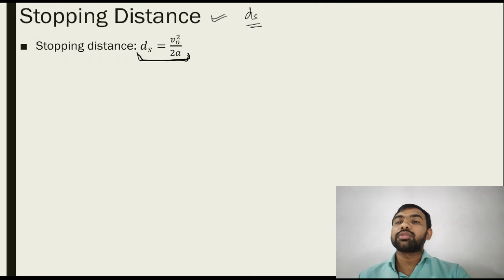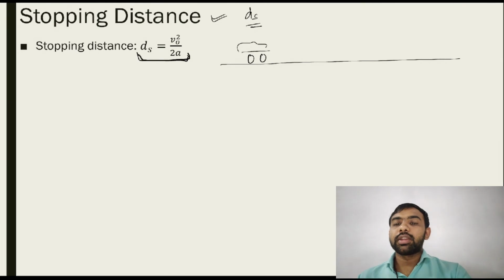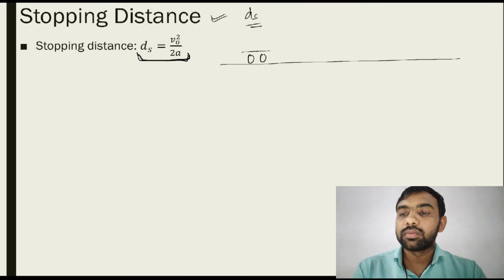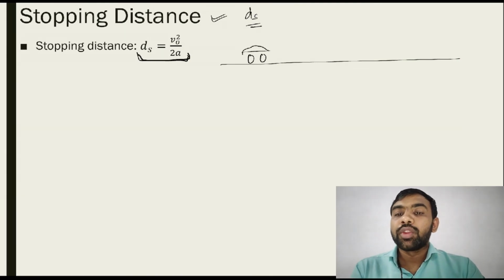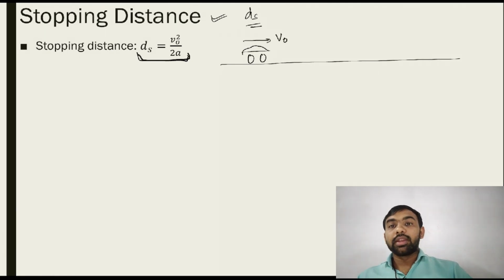First of all, understand what is the meaning of stopping distance. Consider a simple thing. Suppose here is the car. Now the car is moving with some velocity v0 and you apply the brake. When you apply the brake, the car does not come to rest instantly. It covers some distance, and after covering some distance, the car comes to rest. That's called the stopping distance. It means after applying the brake to any vehicle, the vehicle stops after covering some distance. This distance is called the stopping distance. So write down the definition.